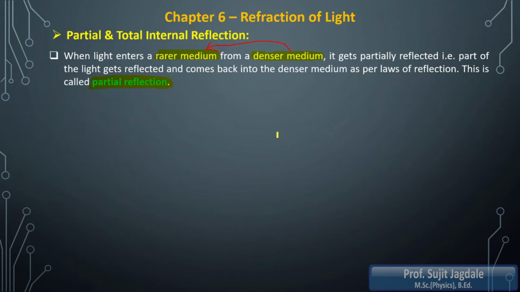Now, depending on that partial reflection, we have to consider the next concept, which is total internal reflection. And what is going to happen with the rest of the light which is not reflected in the same denser medium?